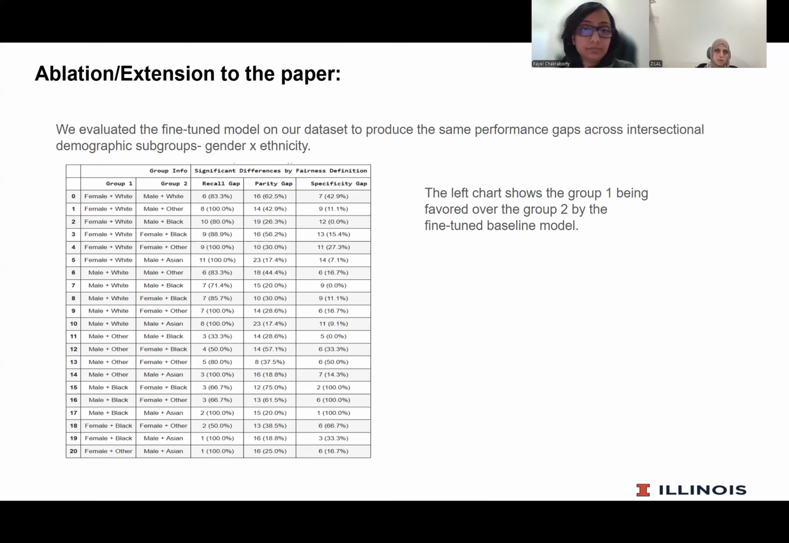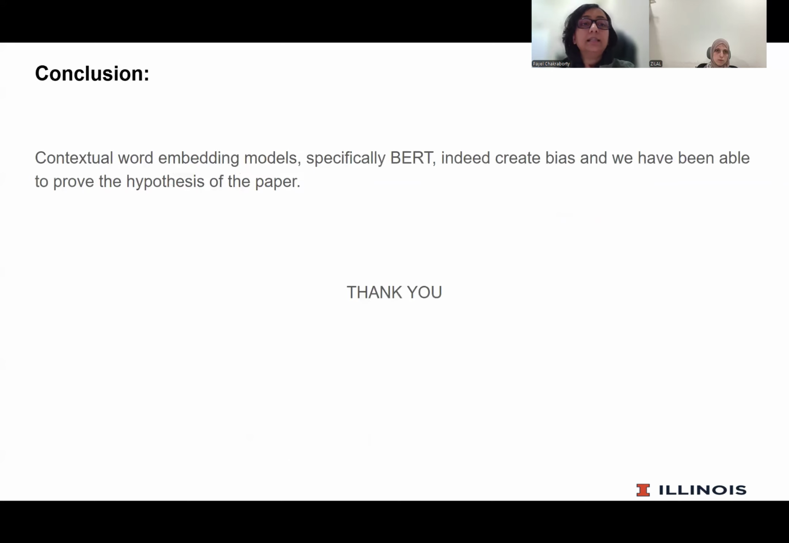So in all the charts and experiments we have done so far, we have supported the hypothesis of the paper that contextual word embedding models, specifically BERT, indeed create bias. That was the main problem statement of the paper, and that is what we have tried to prove here.